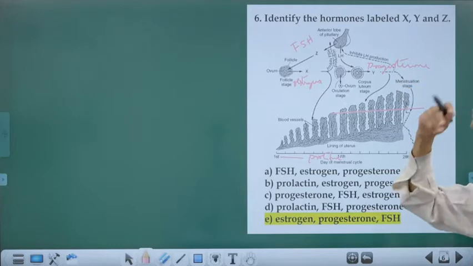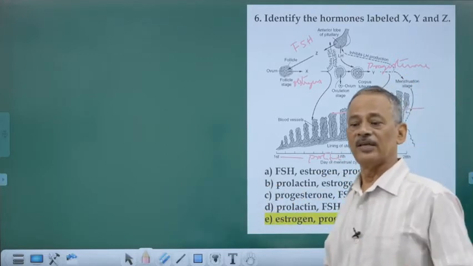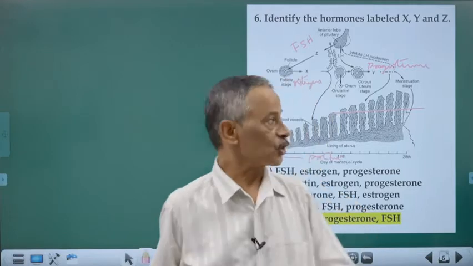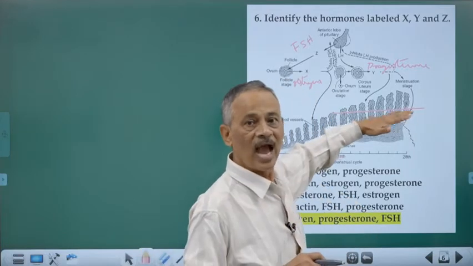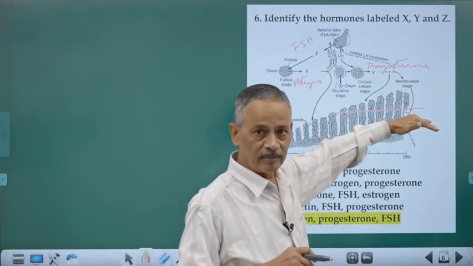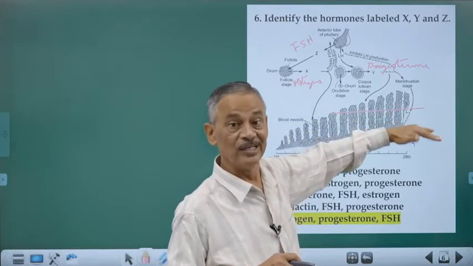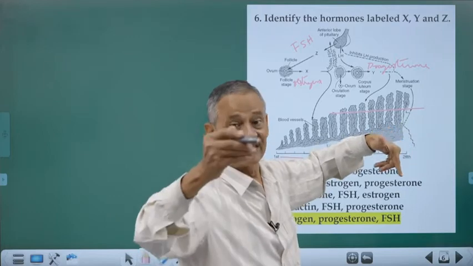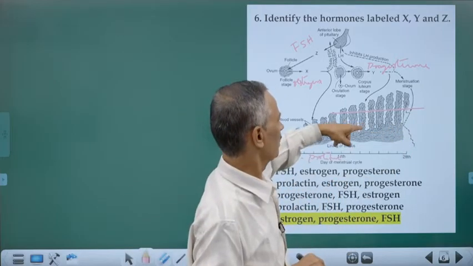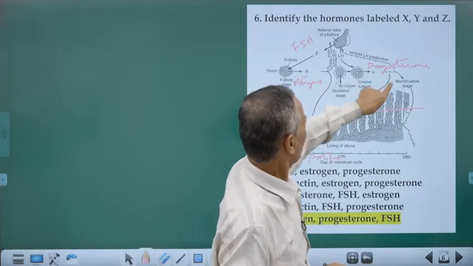After that, the corpus luteum atrophies, becoming corpus albicans. So the progesterone level declines, and when it declines, the thickened endometrium is not maintained, it becomes separated, and that separated endometrium goes out. That is called menstruation.